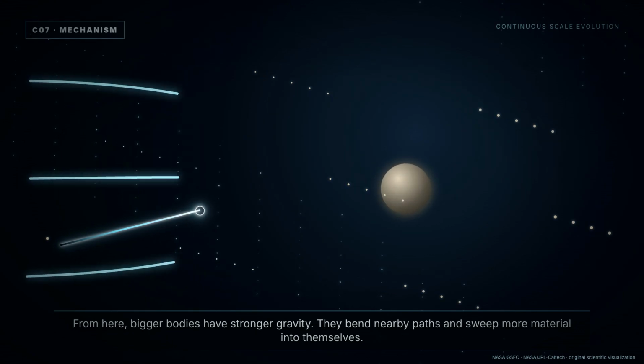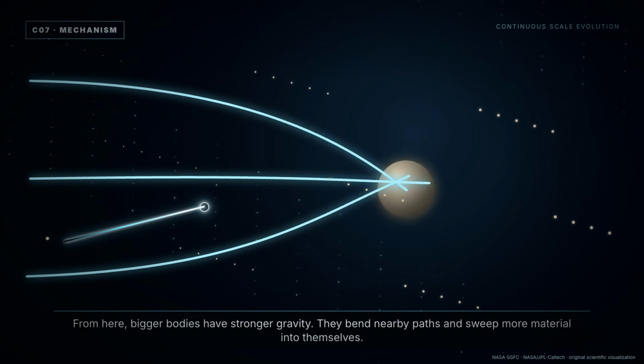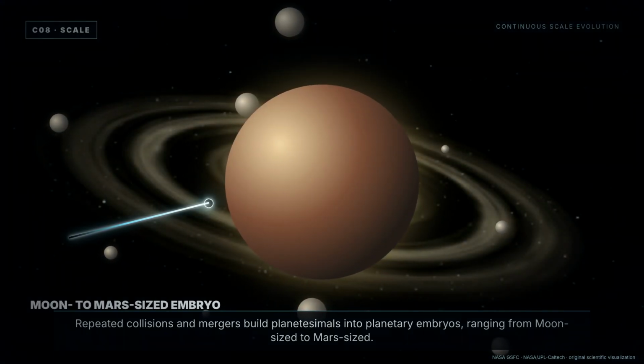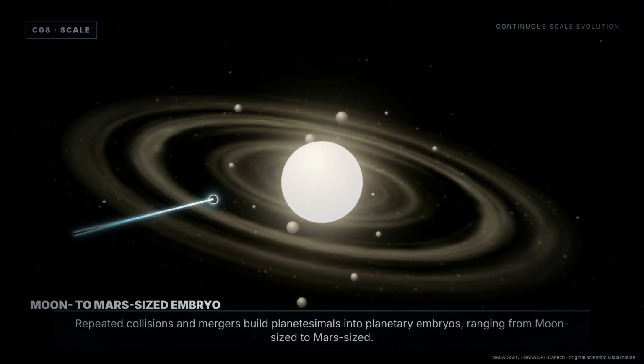From here, bigger bodies have stronger gravity. They bend nearby paths and sweep more material into themselves. Repeated collisions and mergers build planetesimals into planetary embryos, ranging from moon-sized to Mars-sized.